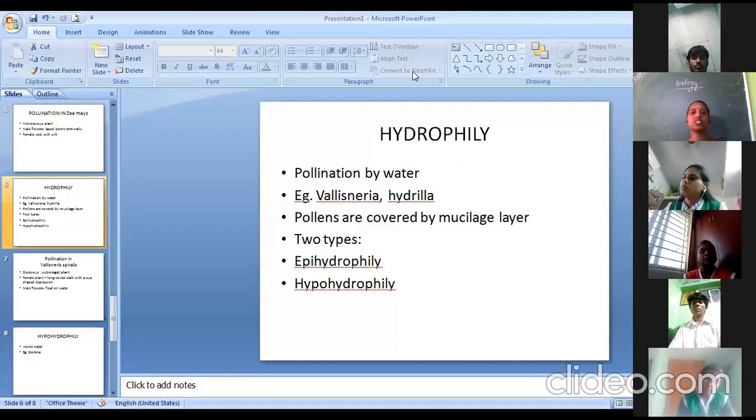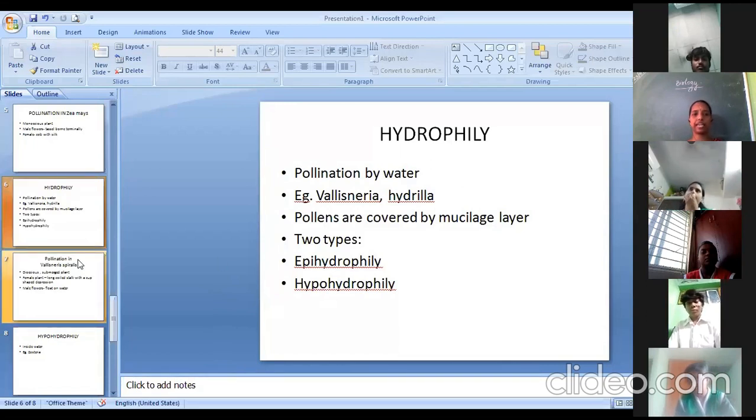The two different kinds of hydrophily are epihydrophily and hypohydrophily. What are the two different kinds of hydrophily? First one is epihydrophily and second is hypohydrophily. What is epihydrophily? Epi means on the surface of water. Epihydrophily takes place on the surface of water. One example we are going to learn for epihydrophily is Vallisneria spiralis.